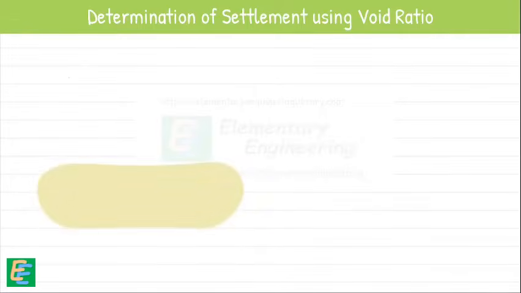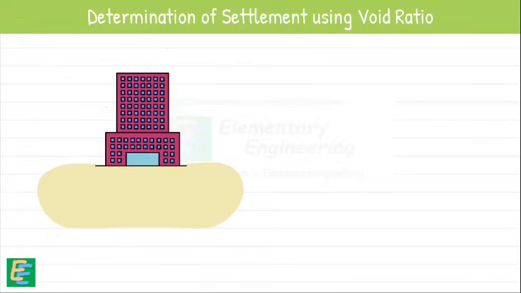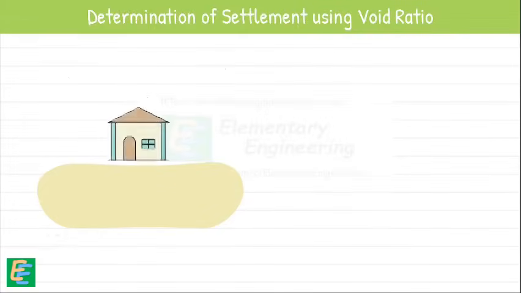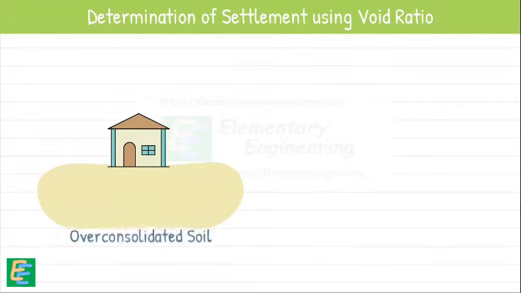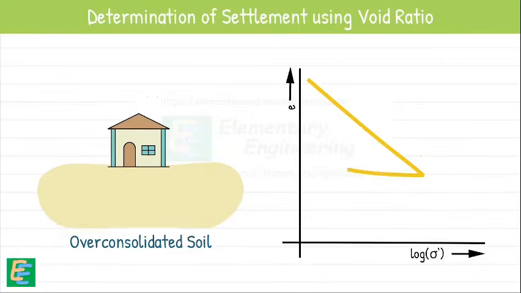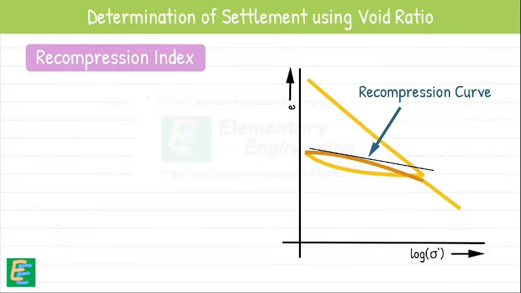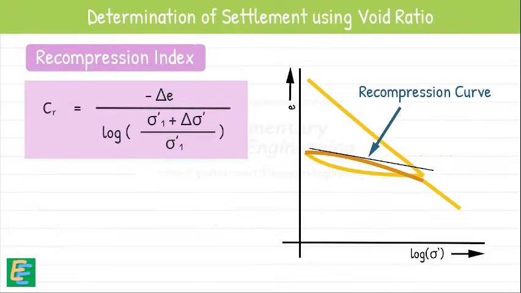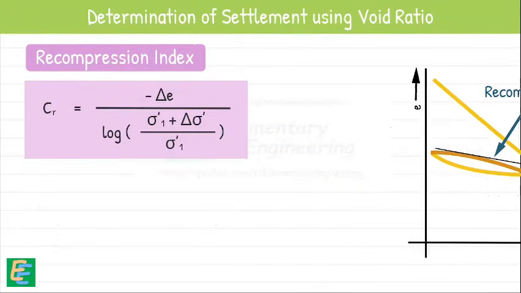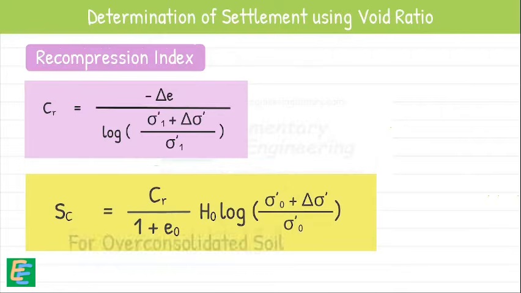Then for soils that have experienced a higher load in the past than they are currently experiencing, known as over-consolidated soil, we obtain a different type of curve in consolidometer test. This curve is known as a recompression curve, and the slope of the curve is referred to as the recompression index, CR. The recompression index can be expressed as this. Hence, the settlement of the soil becomes this.